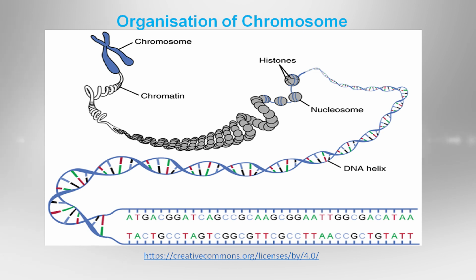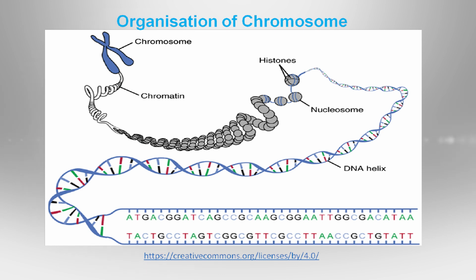Here you can see the DNA is a double helical structure made of nucleotides. Adenine binds to thymine by double hydrogen bonds, and guanine and cytosine bind through triple hydrogen bonds.